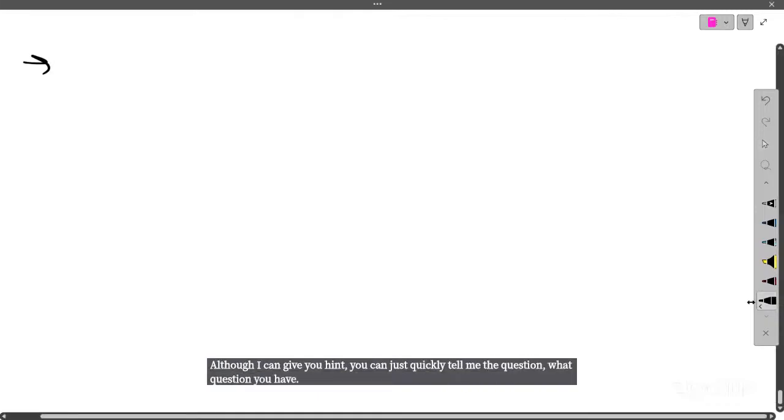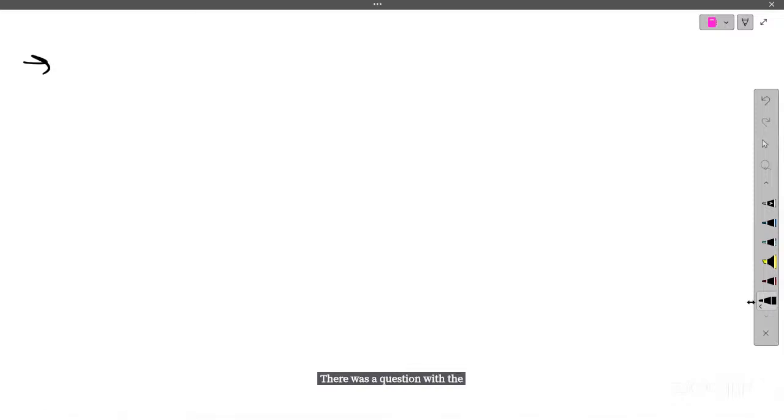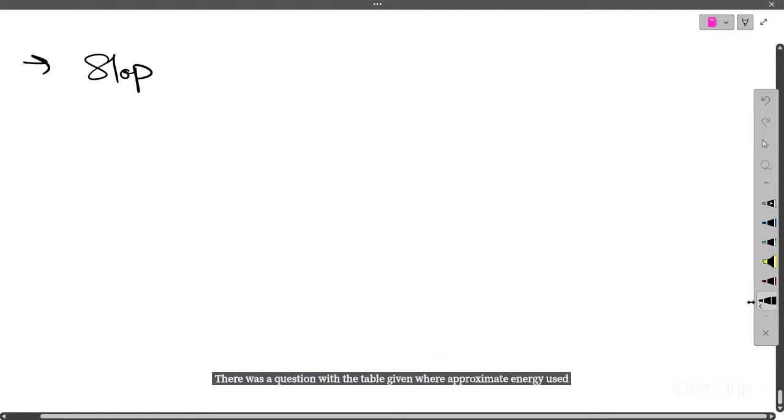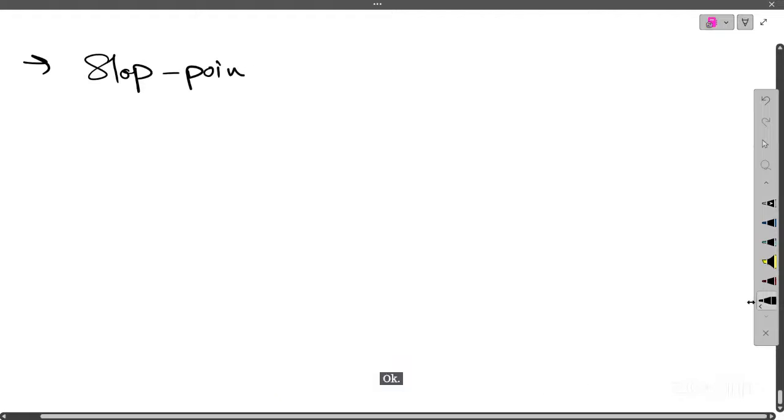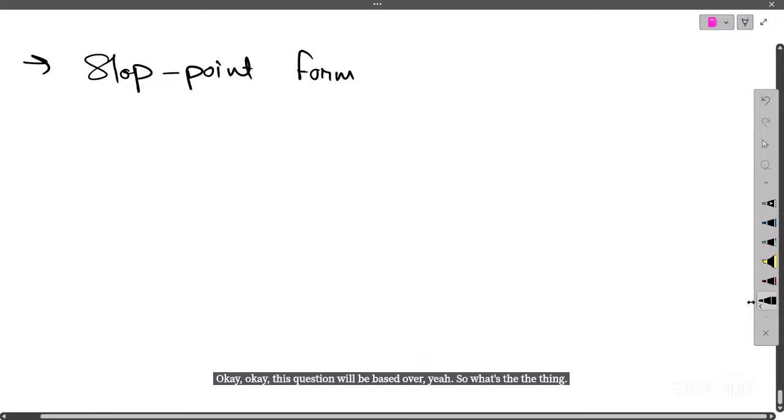There was a question with a table given, where approximate energy used was given for SSC question. This question will be based on SSC. So what's the thing? We used to calculate the energy consumption in 2025.